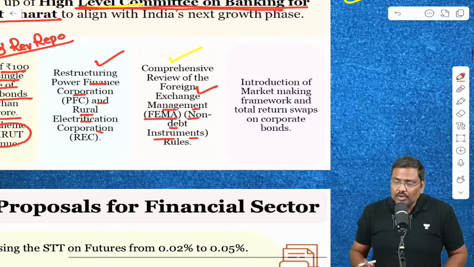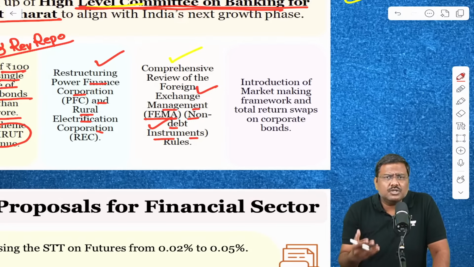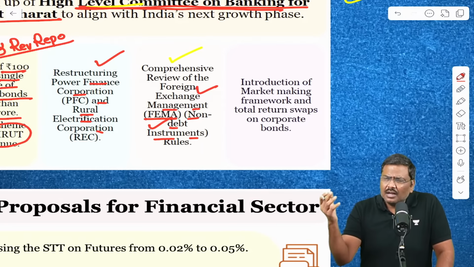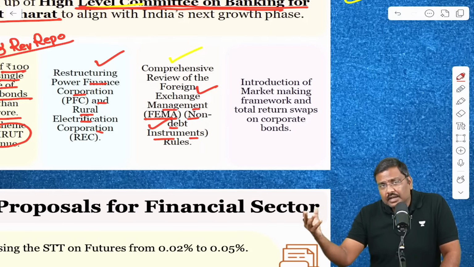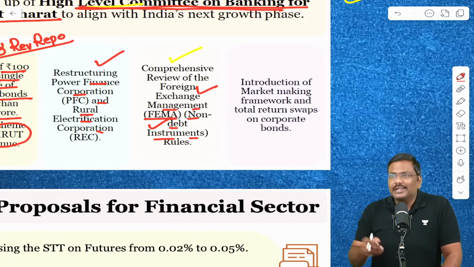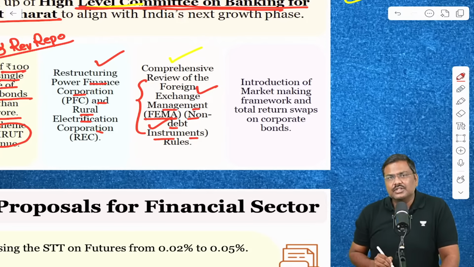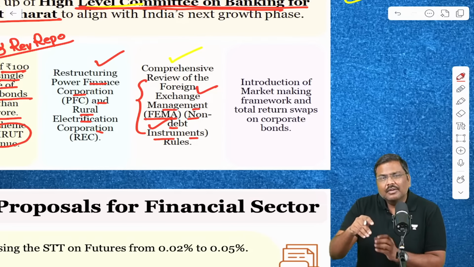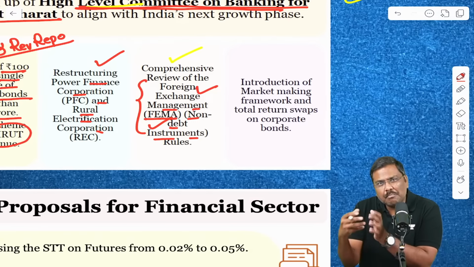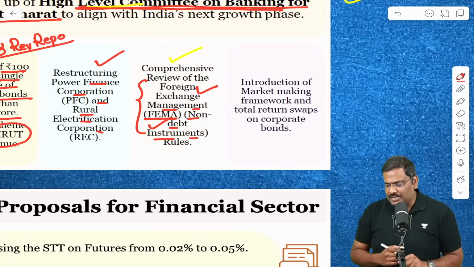They are saying we are going to review the framework for non-debt instruments. Non-debt means what? For, let's say, mutual funds in the equity market, or for that matter, the shares themselves. These are non-debt instruments. So the FEMA framework for non-debt instruments will be reviewed by the government and made much more compatible with the current situation in the global market, which will help attract a lot of investments in the domestic market.